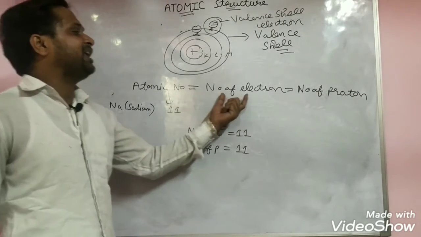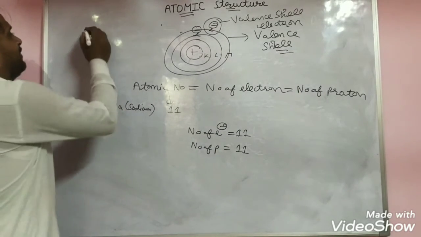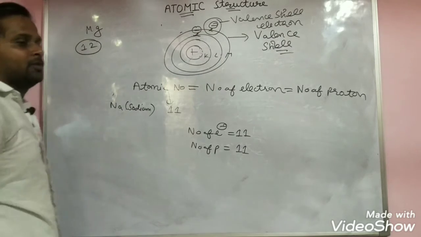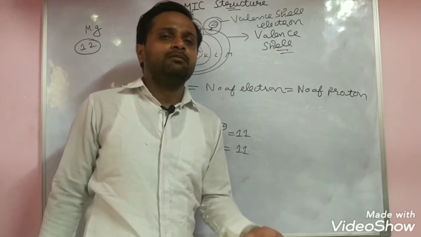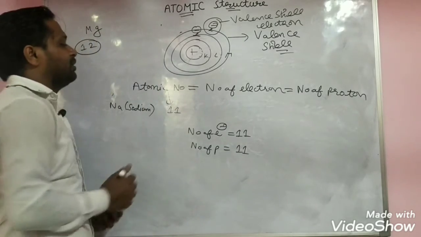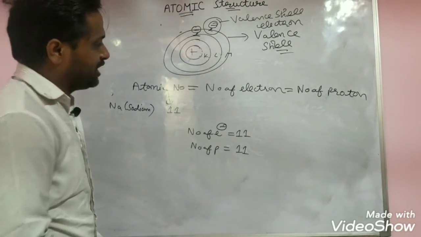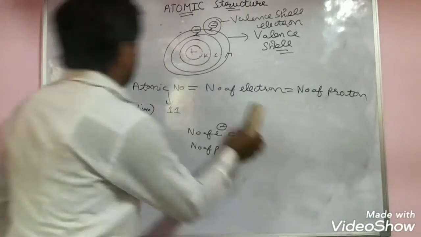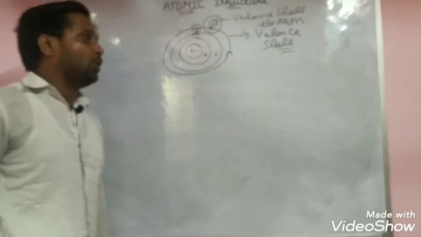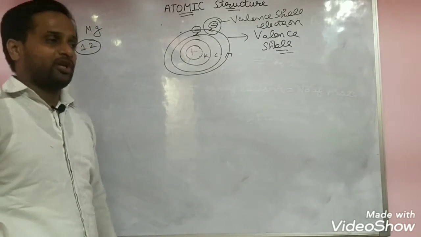First of all, see how many electrons and protons there are in sodium. For example, take magnesium. Magnesium's atomic number is 12, so there are 12 electrons and 12 protons. So the atomic number is always equal to the number of electrons and the number of protons. Keep this in mind. Now we try to see how the atom is neutral.